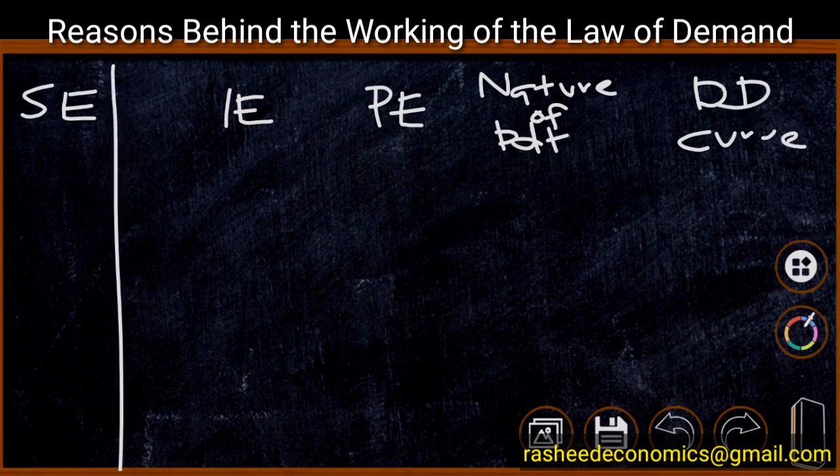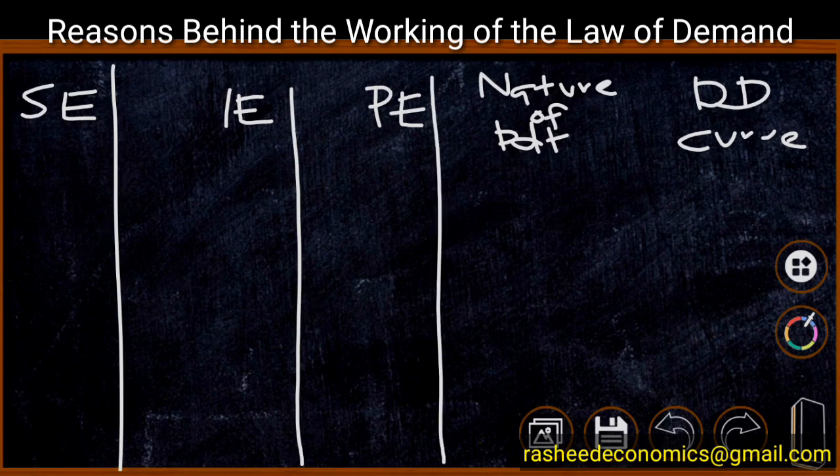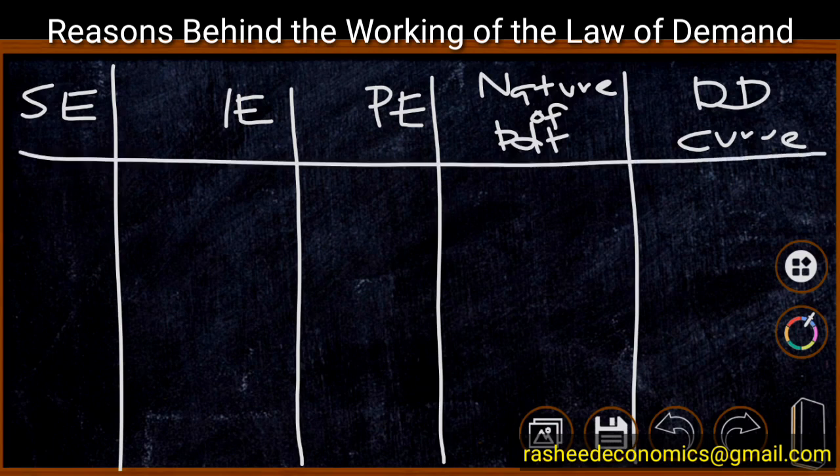We have in the first column the substitution effect, in the second column the income effect, in the third column the price effect. We know that price effect is a combination of income effect and substitution effect, and we have already said that income effect may be positive or negative, but substitution effect is always positive. And on the basis of it, we can analyze the nature of the commodity, that is shown in the fourth column. And in the final column, we are analyzing the nature of the demand curve.